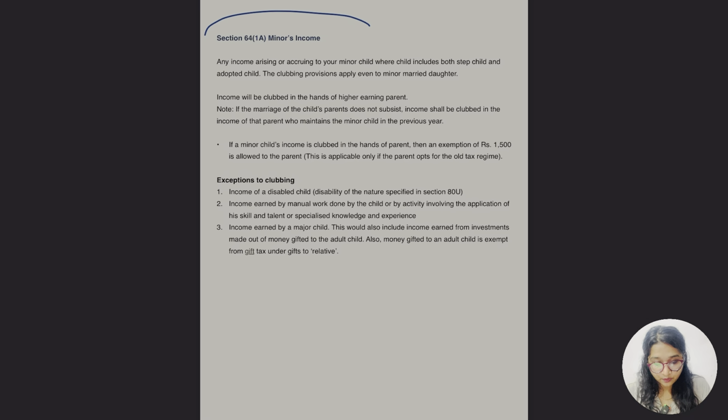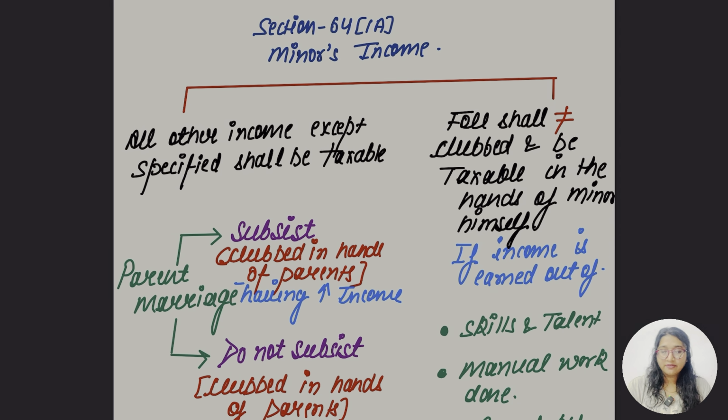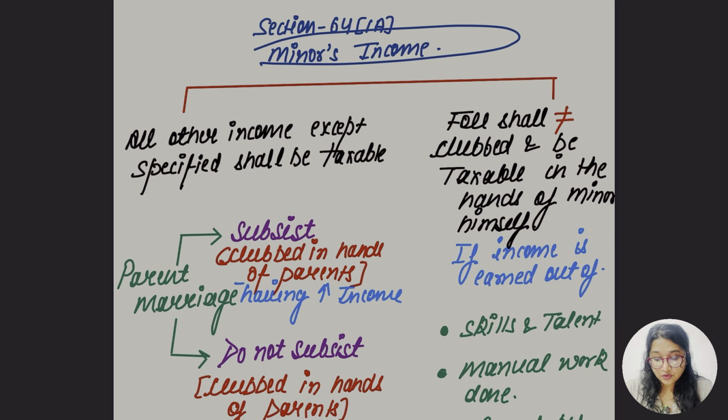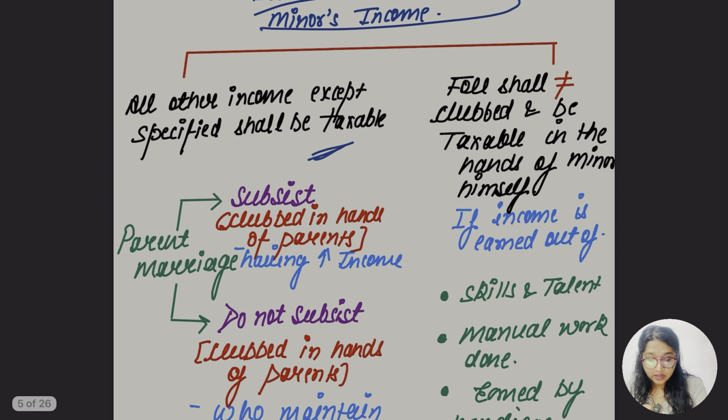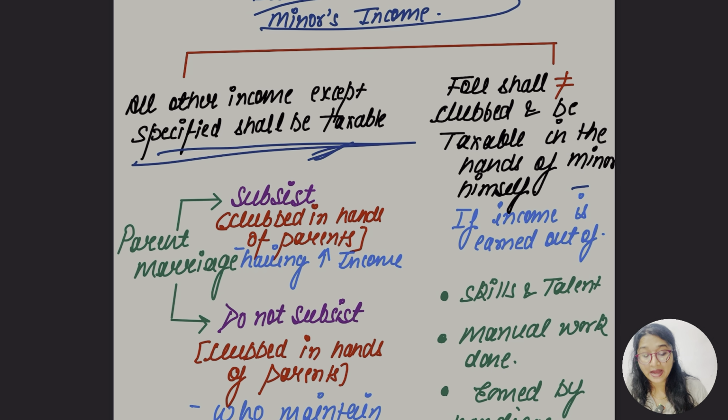So 1A, which is of minor's income. So yes, here I have written about section 64 subsection 1A, which is of minor's income. Okay, all other income except specified shall be taxable. Okay, so what are they talking about? They have divided it into two parts. First, all other income except the specified shall be taxable. Second part says the following shall not be clubbed and taxable in hand of minor.